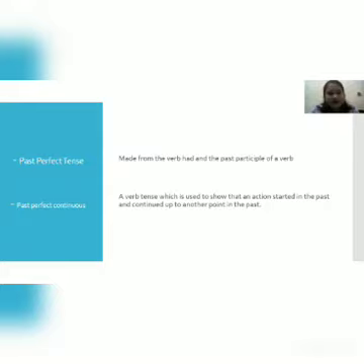Past perfect tense. Past perfect tense is made from the verb had and the past participle of a verb. Past perfect continuous. Past perfect continuous is a verb tense which is used to show that an action started in the past and continued up to another point in the past.